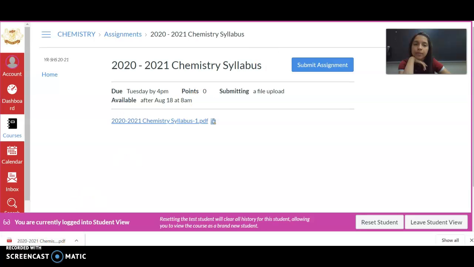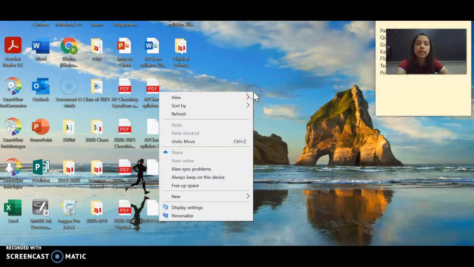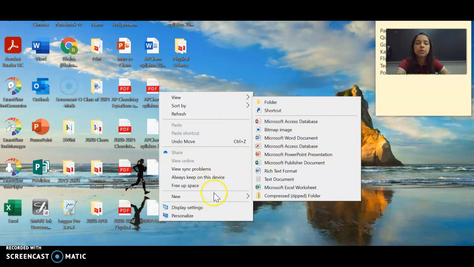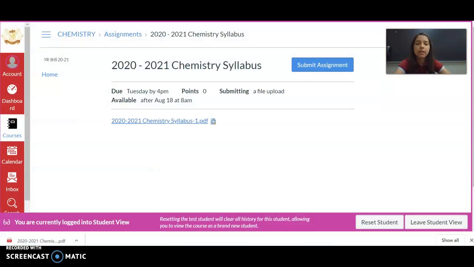Before we do that, I want you guys to create a folder. To do so, you're going to see all my folders. I have a bunch of them. You're going to right click, new folder, and you're going to write chemistry. Everything that you save, you're going to save in this folder. So let's go back.